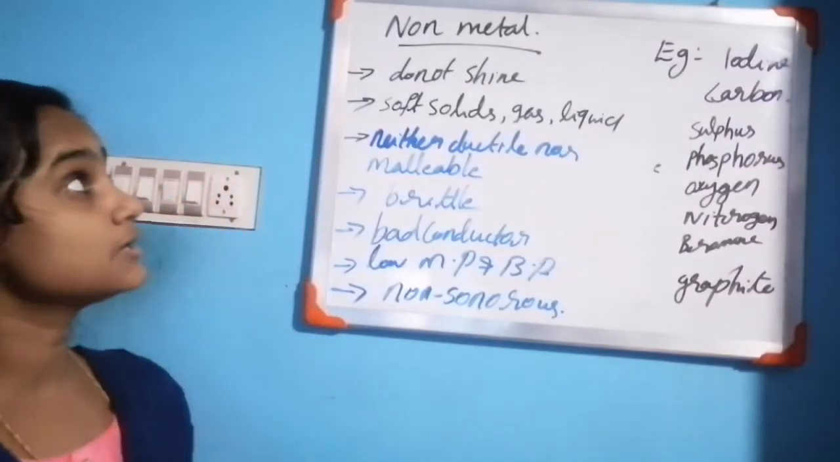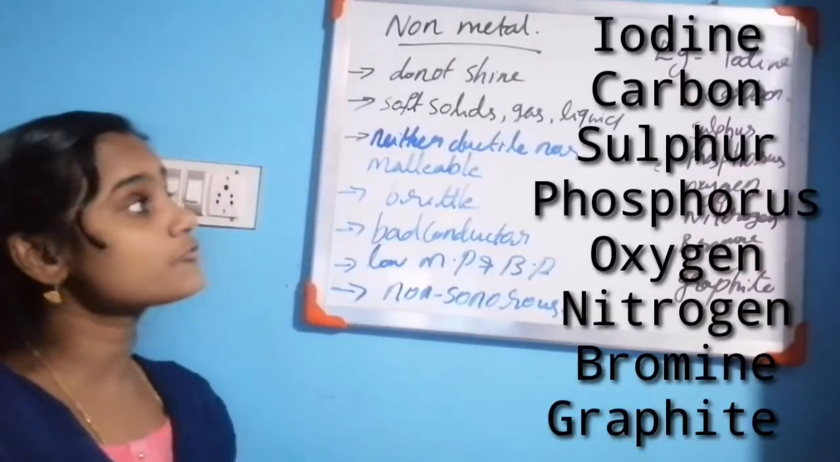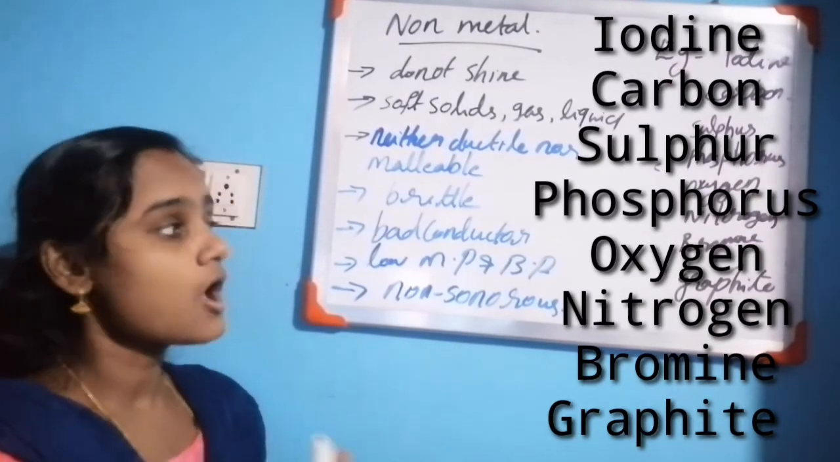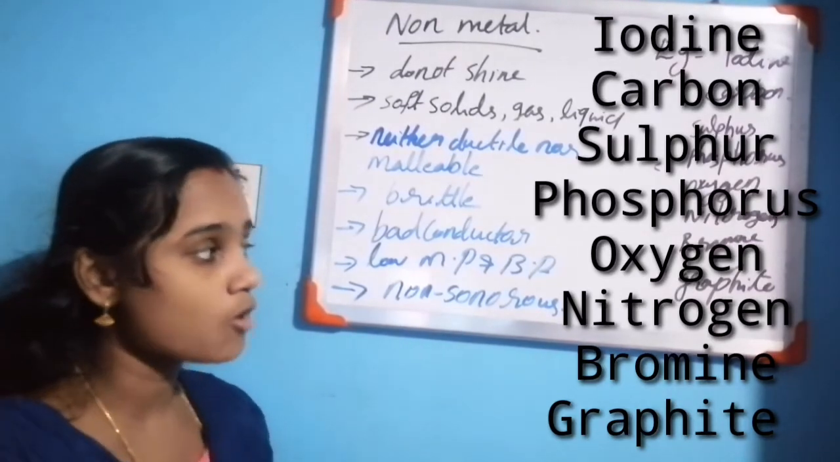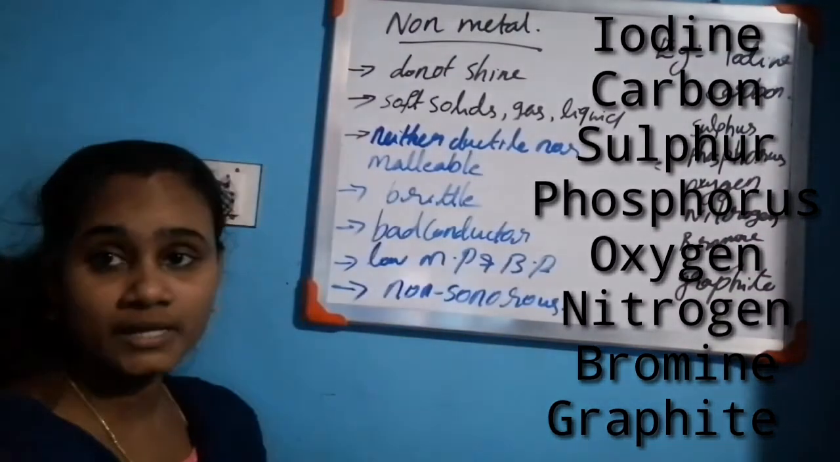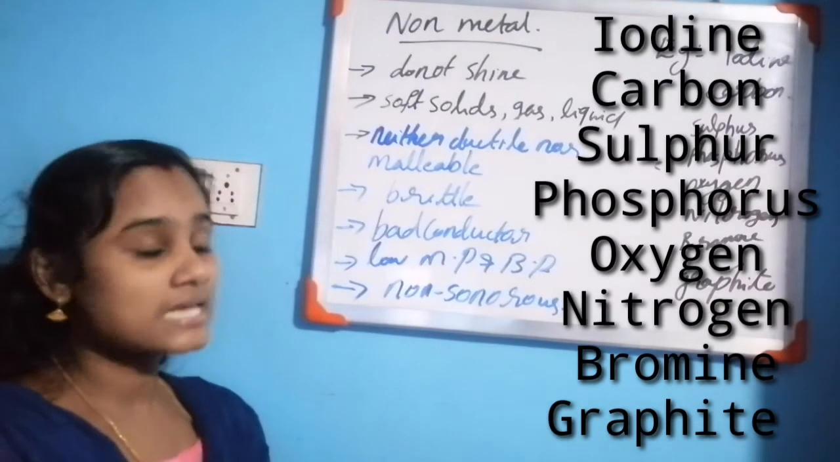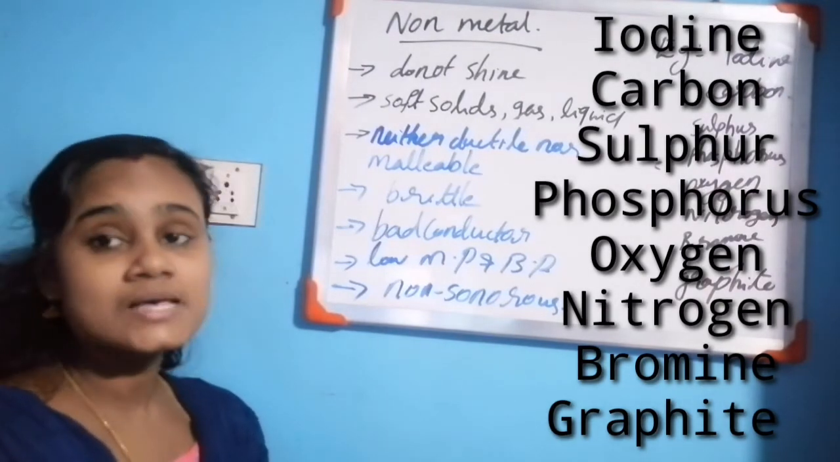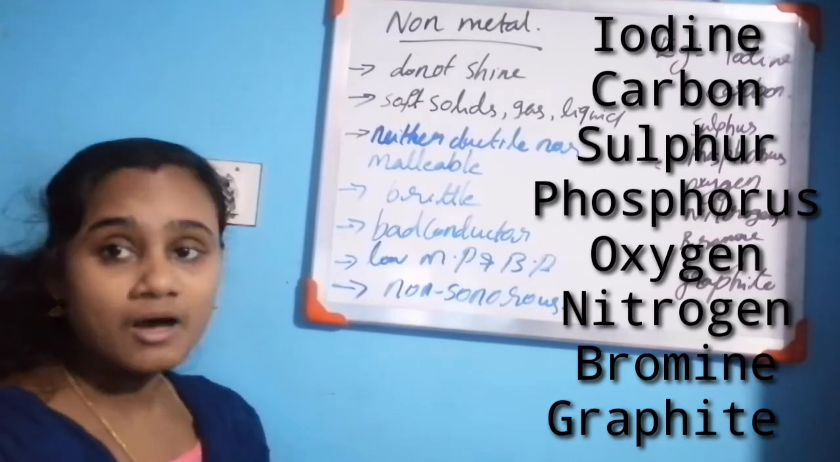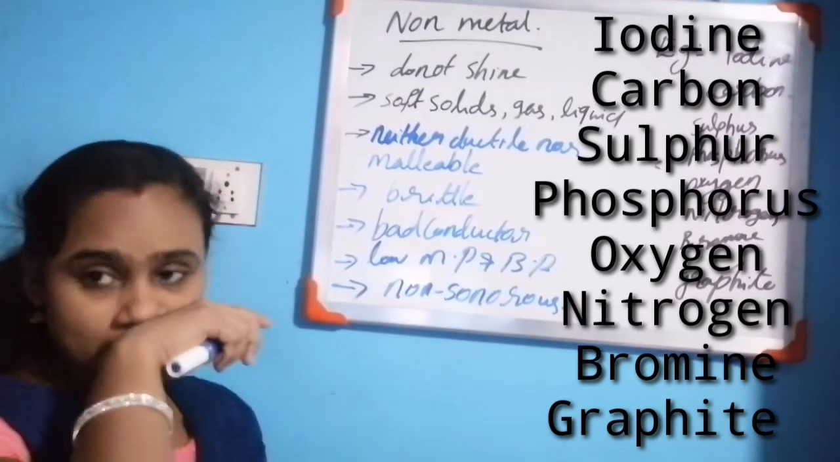Dear children, next topic is non-metals. Examples of non-metals are iodine, carbon, sulfur, phosphorus, oxygen, nitrogen, bromine, graphite, etc.